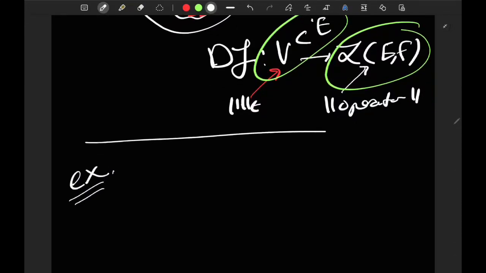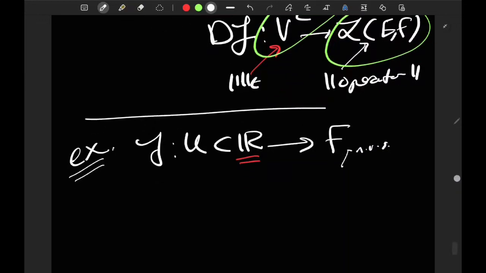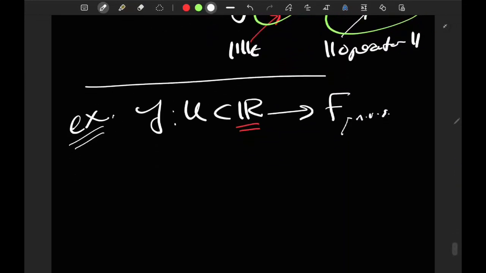So, example. Let's say a function f, which is defined on an open subset of R, the real numbers with the Euclidean topology, into some normed vector space F. What happens in this situation? In this situation, you can talk about the perturbation h, which we were worrying about at the beginning, just as a scalar. You don't really need the definition of the epsilon and the norms and whatever.